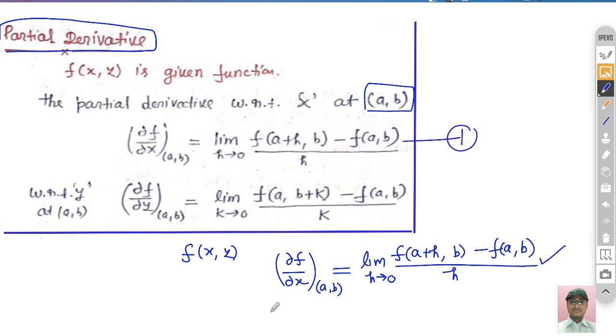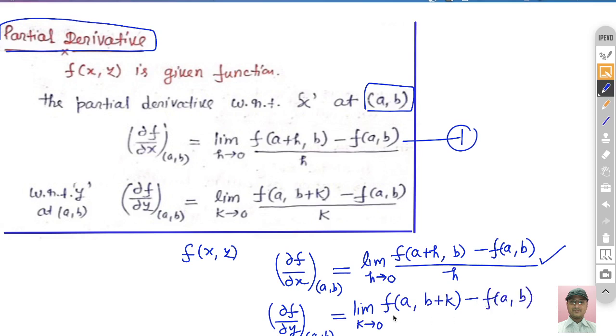In the similar way, if you want to calculate the partial derivative with respect to y, you differentiate the function with respect to y at (a, b). One more important thing: since the change occurs in y, in place of h we take k, another number very close to 0, k tends to 0, of f(a, b+k) minus f(a, b), upon k.